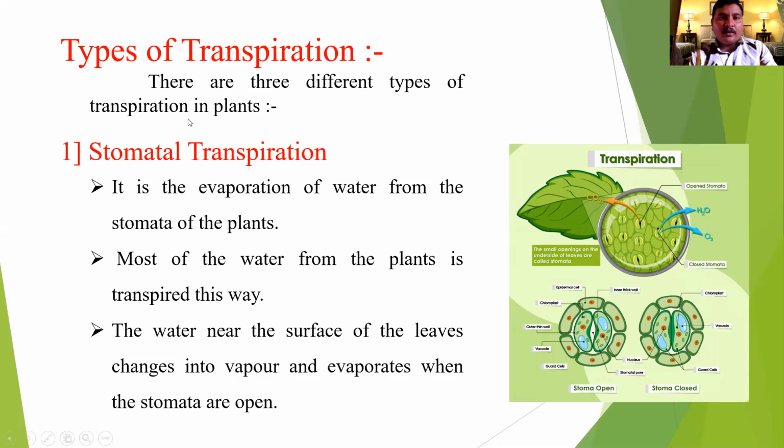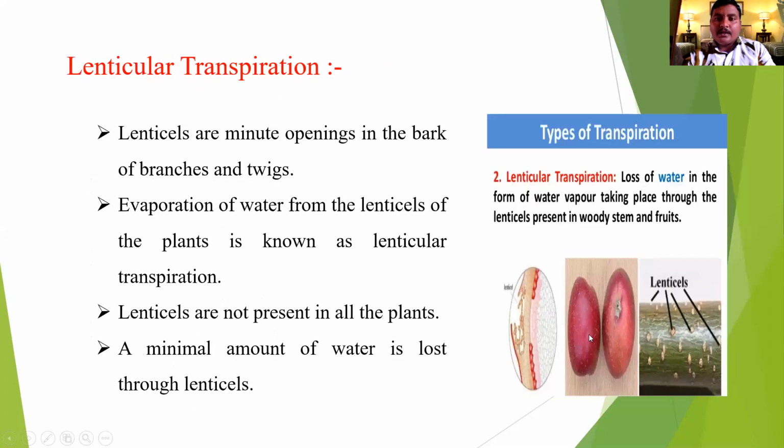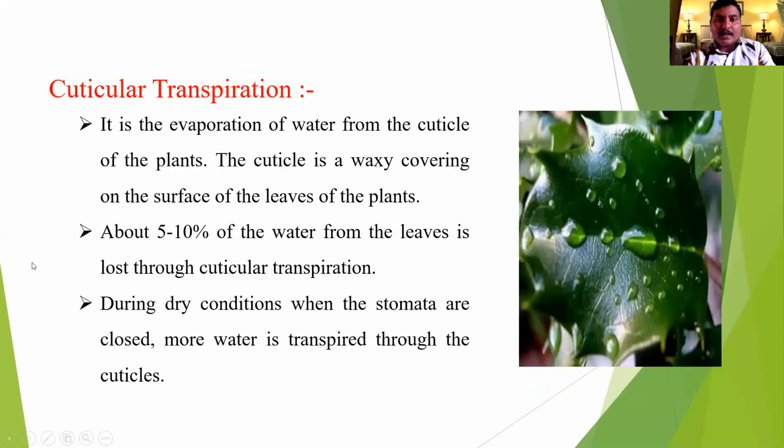The details of stomatal transpiration. Here the stomata are present in the upper and lower parts of the leaf. This is the stomatal structure. The stomatal pore complex is shown as an open stomata, and here is a closed stomata. When the stomata are open, water is transpired in the form of water vapor.